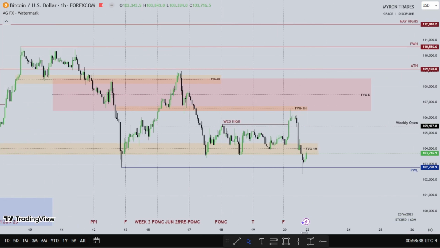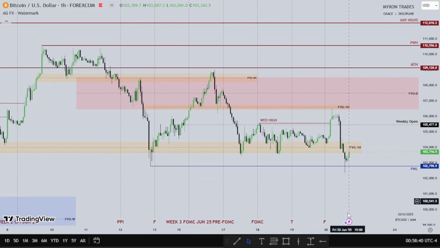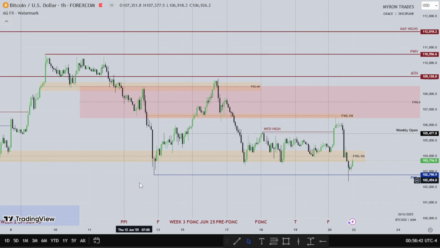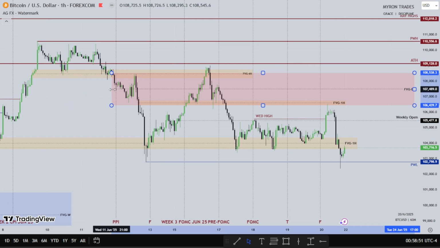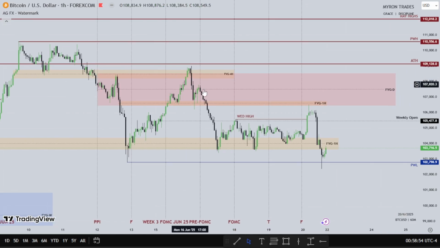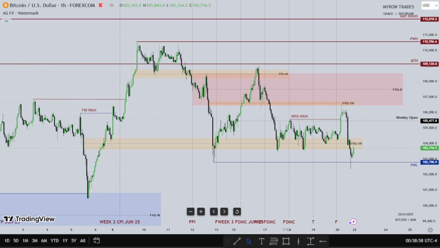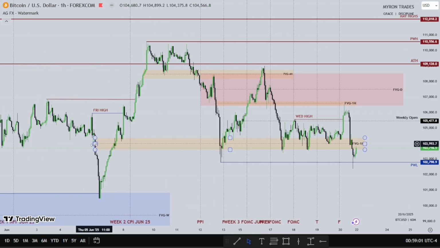So as you can see, the draw on Bitcoin for the week was previous week's low. This is Monday. Monday posted the high of the week, taking out what? Previous Thursday's high. So we have Tuesday trading lower into the 1 hour fair value gap. This fair value gap right here. Price uses what here as support to go higher. Come down again into the 1 hour fair value gap. Then we'll find support again with Wednesday's price action.